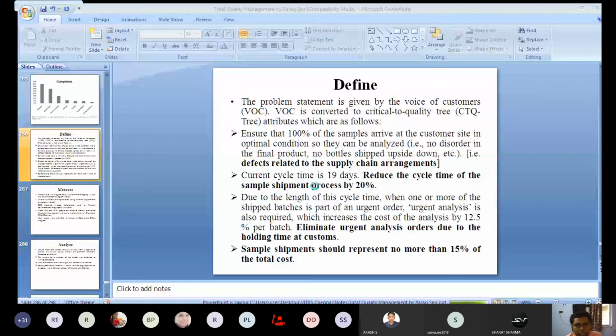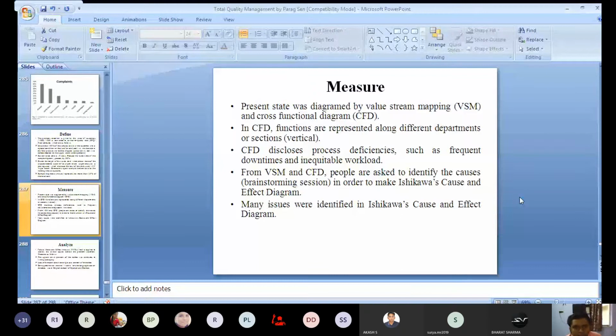So this is the measurement phase. The present state was diagrammed in the measurement phase. The present state was diagrammed by value stream mapping and cross functional diagram. Okay, so the current process is basically a push type of system.